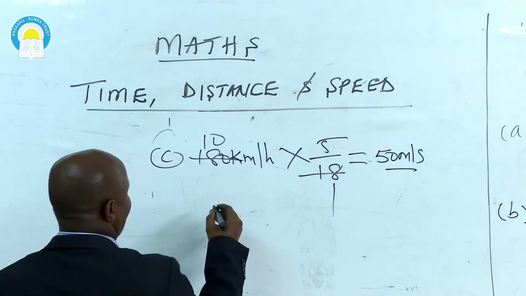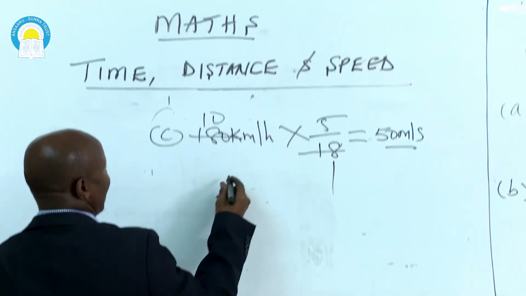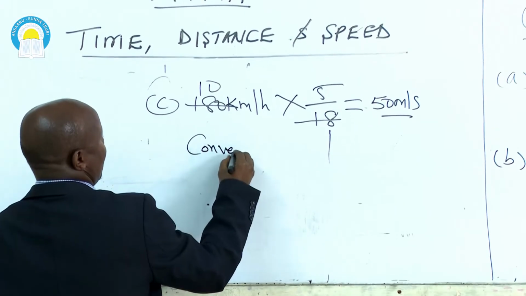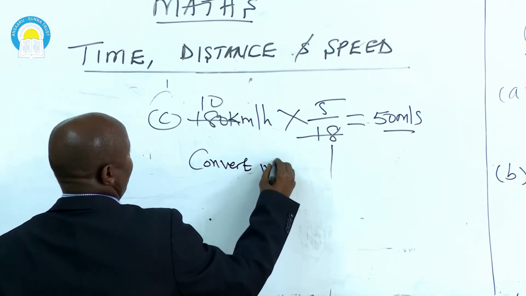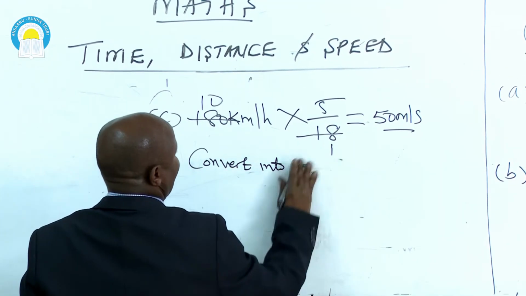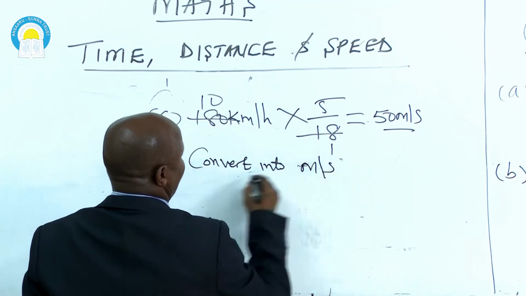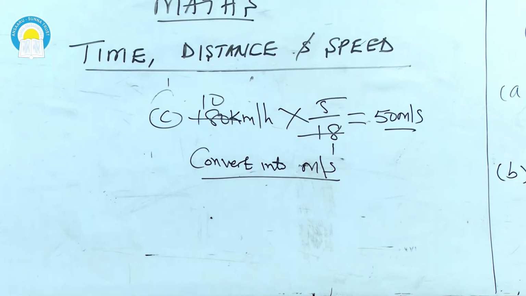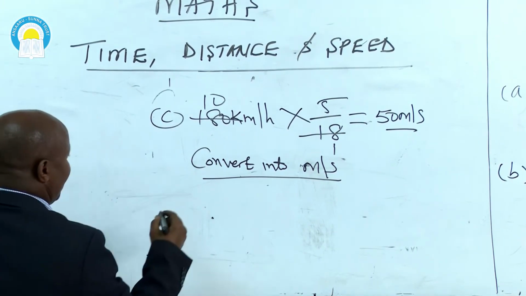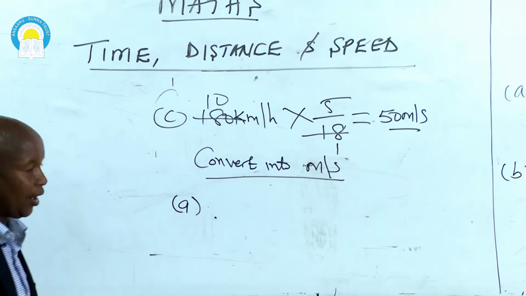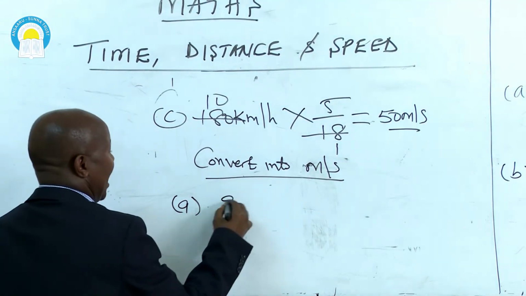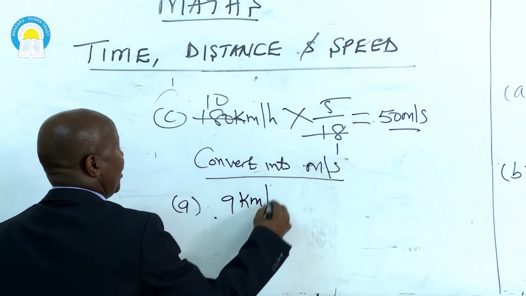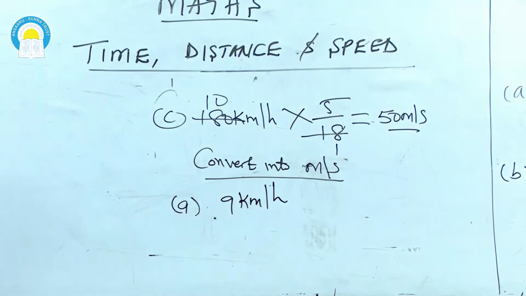Exercise on the same. Convert into meters per second. This is your assignment. Get your pen wherever you are and work out these problems. Question A, convert 9 kilometers per hour to meters per second.